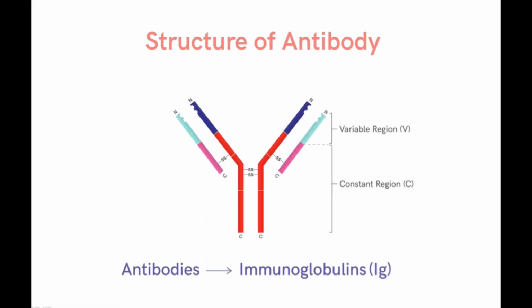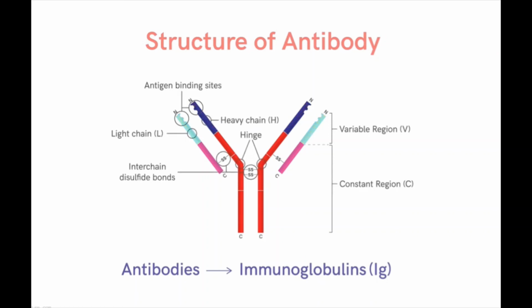And what will this requirement be? That's right. The requirement will be the shape of this site depending on the structure of the antigen. Needless to say, the antigen binding site will be present in this variable region. There are many detailed parts and structures present within these variable and constant regions, but we will keep them reserved for the higher grades.